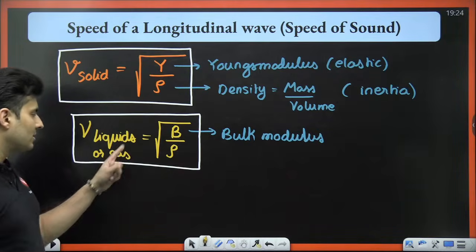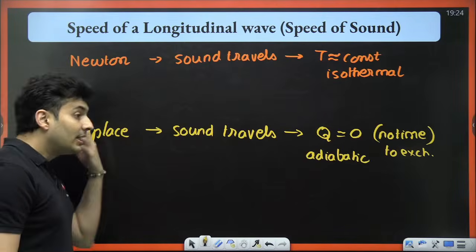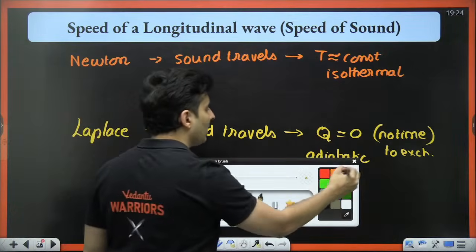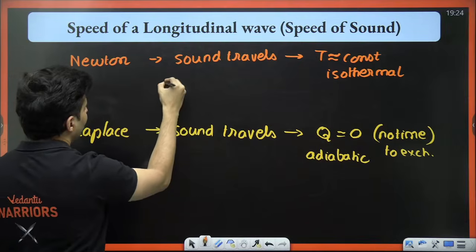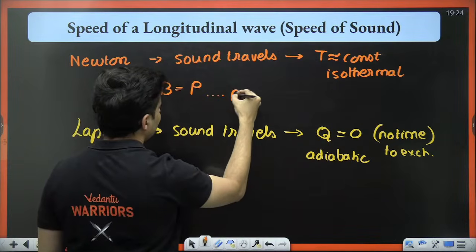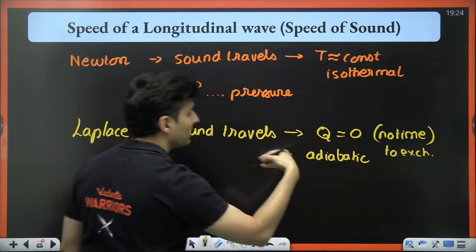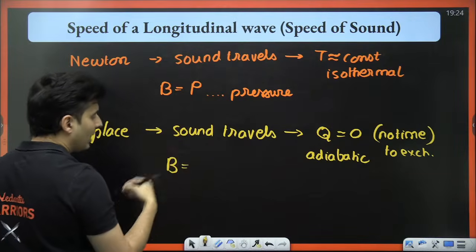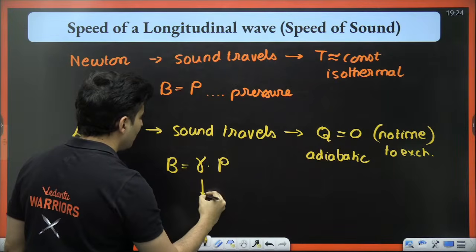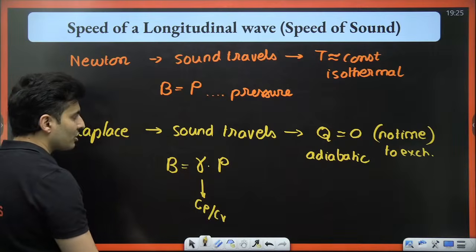Now what happens is, bulk modulus for liquids is known, but for gas, it depends on the process. If you assume the process to be isothermal, then the bulk modulus is the pressure itself. But if you assume the process to be adiabatic, then thermodynamics says the bulk modulus is gamma times P, where this gamma is nothing but the Cp by Cv ratio.